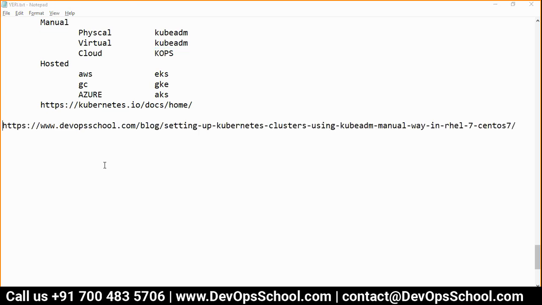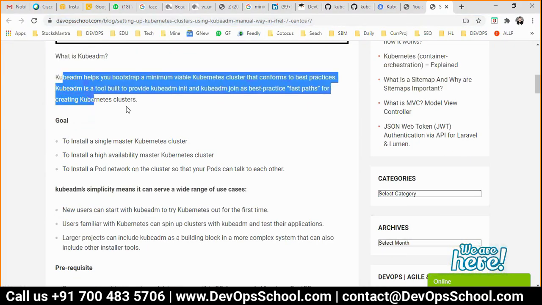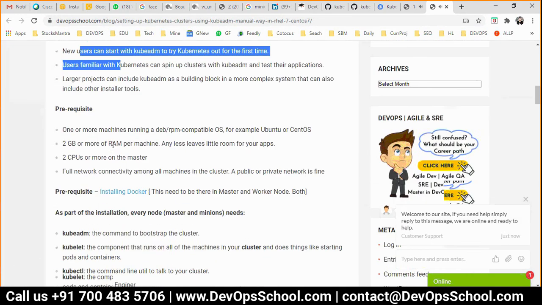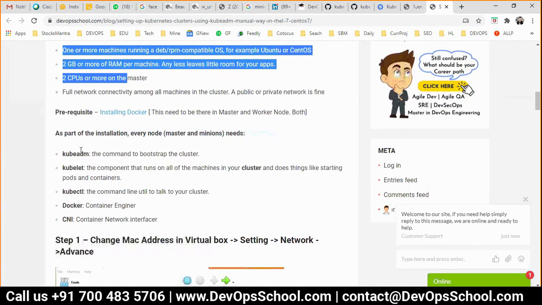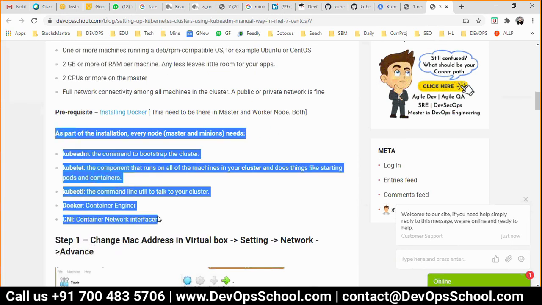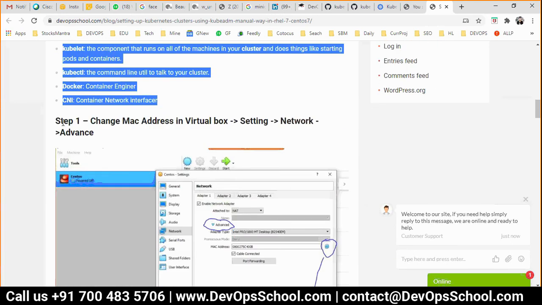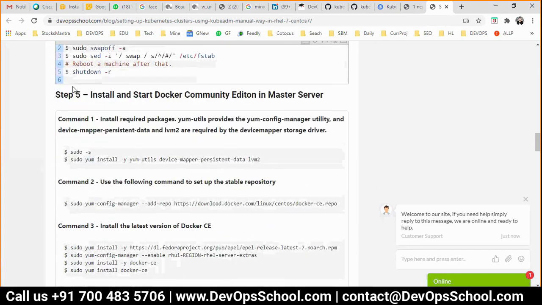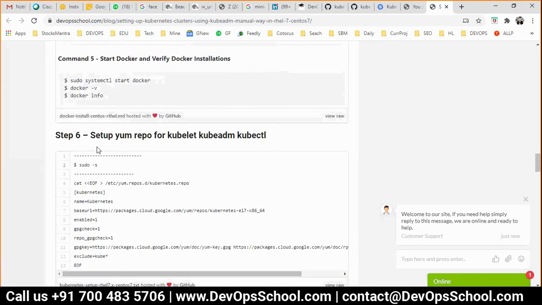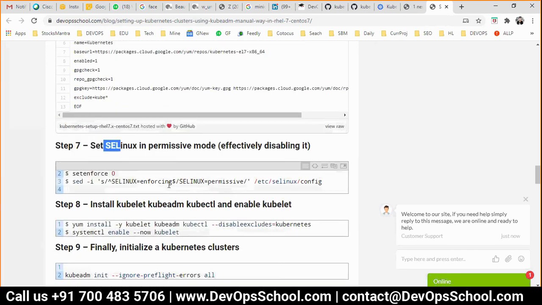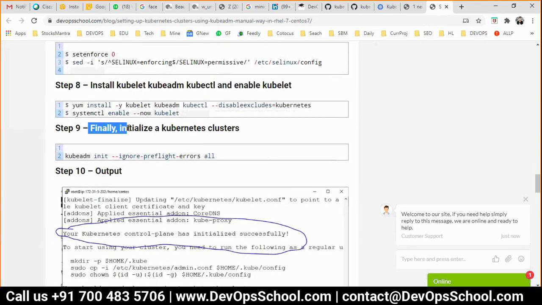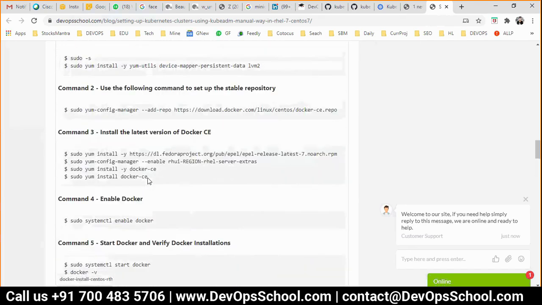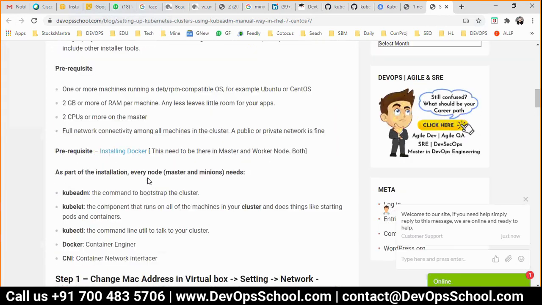Guys, in this documentation you have good information. Please read this at least. You need to understand what KubeADM is, what the goal is, what you want to do, what the prerequisites are, and which things you need in the master and worker, and then follow step 1, step 2, step 3, and so on up to step 8 and step 9, finalize the cluster. Please mind it, you have to be very careful. Again, I'm doing it in front of you, so there should not be any doubt about it.